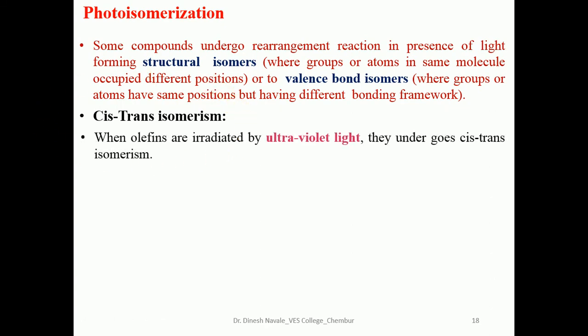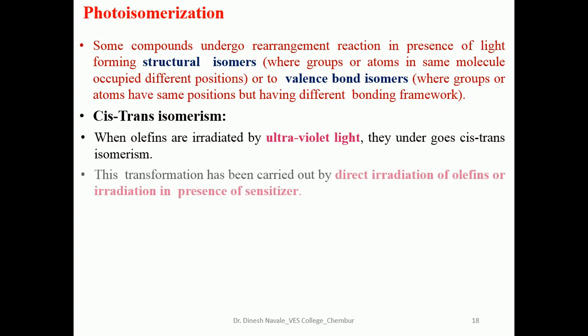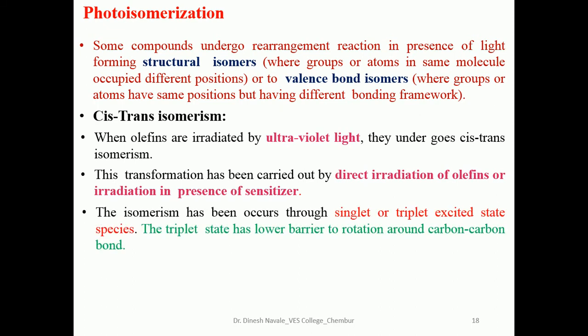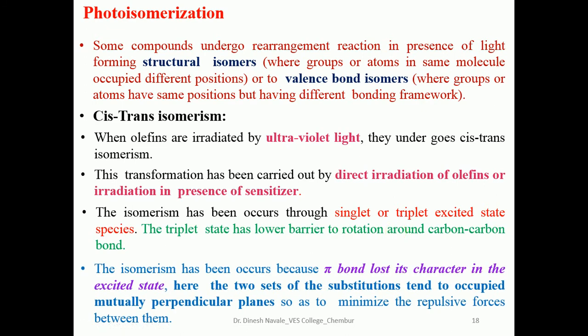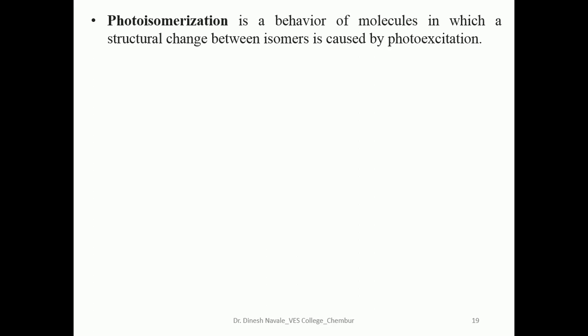When olefins are irradiated by UV light, they undergo cis-trans isomerization. The isomerism occurs through a singlet or triplet excited state. The triplet state has a lower barrier to rotation around the carbon-carbon bond. So the isomerization occurs because of the pi bond losing its double bond character in the excited state. So we are going to see some of these things.